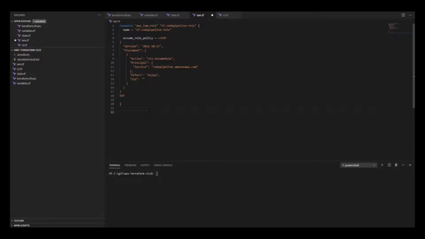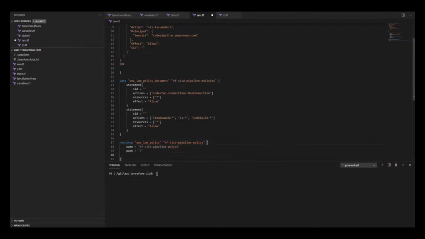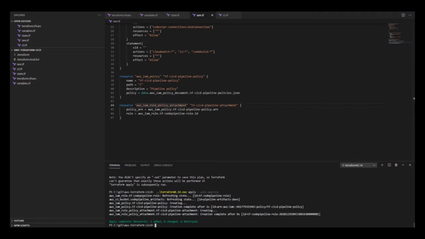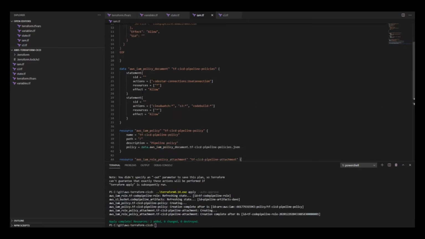So I'm going to go ahead and create a policy document, and then I'm going to attach it to our code pipeline role. Okay, so I've completed the policy for the pipeline. All I've done so far is I've added a few more permissions, specifically the ability to use the CodeStar connection as well as CloudWatch, S3, and code build.